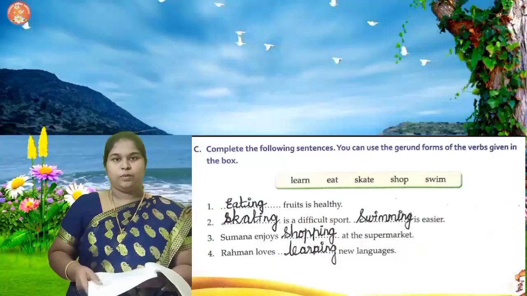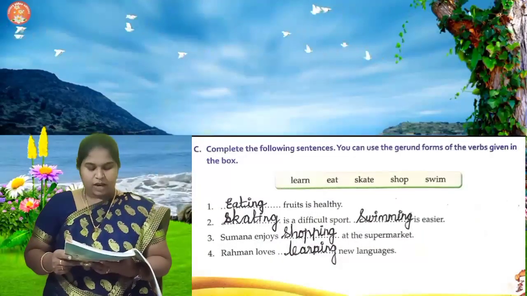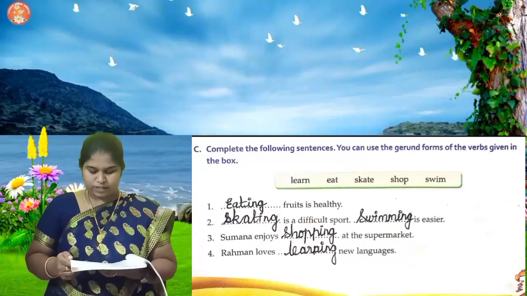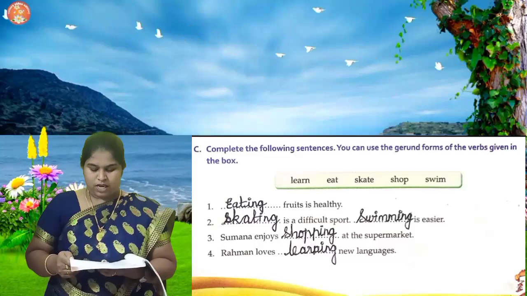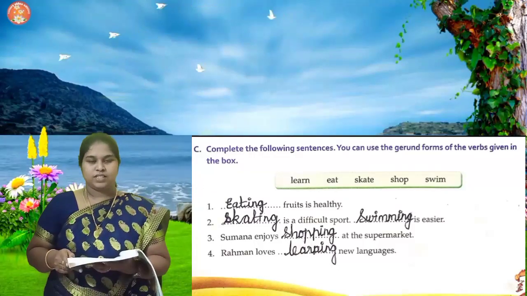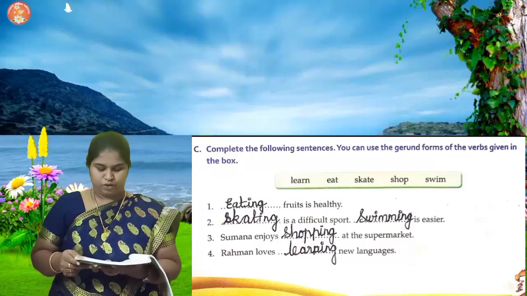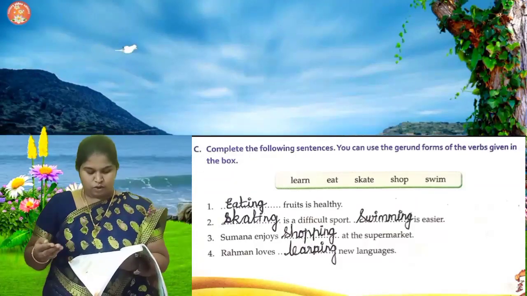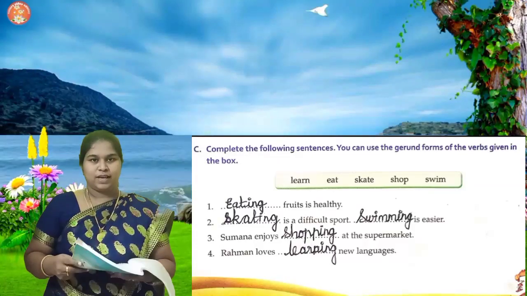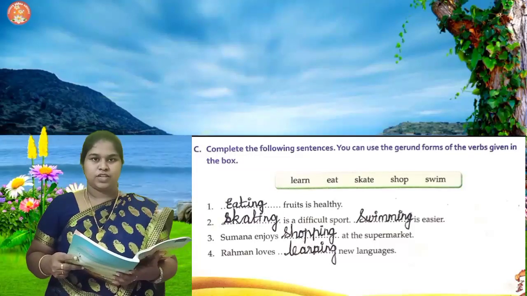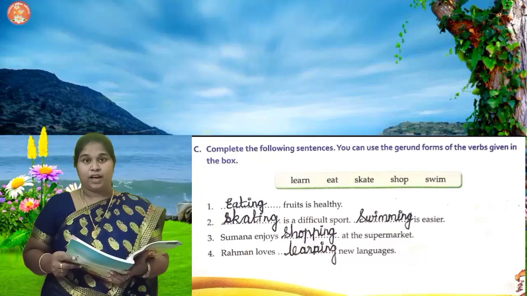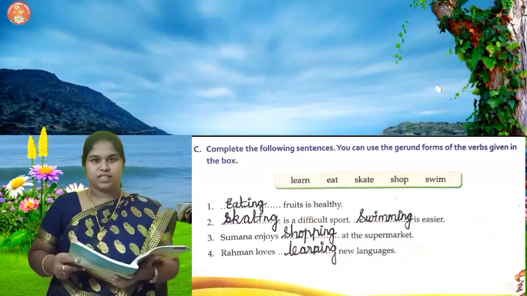We will go into the book exercise, children. Complete the following sentences. You can use the gerund forms of the verbs given in the box. This is the gerund form of the verb we are going to use. So what is gerund form? Ing. All the words are given. You are going to add ing and write. Be careful with the spellings, because when you add ing, there is a chance of the spellings changing.